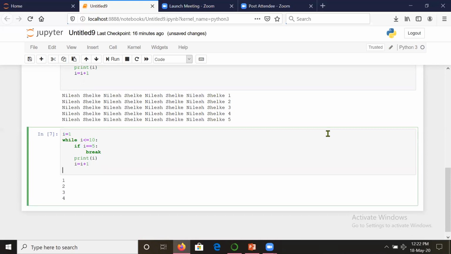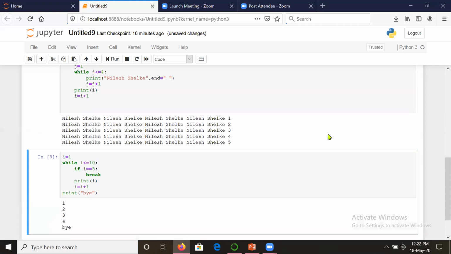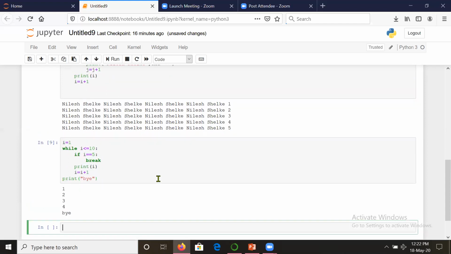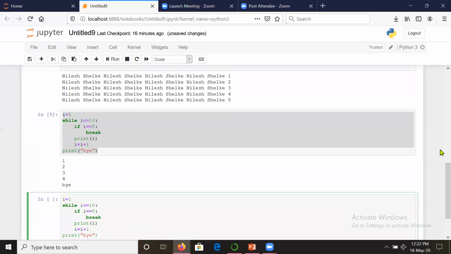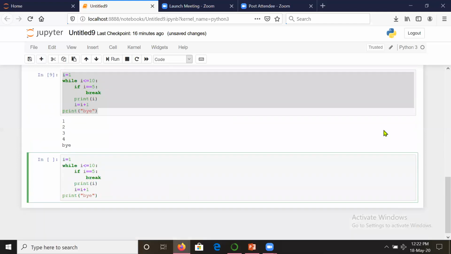If I write a print statement here, at the time of I is equal to 5, it will come here itself. It won't be repeating the condition. So this is how break works. Now let us see one more clause. It's called continue. Suppose we write continue there, then let us see what will happen.